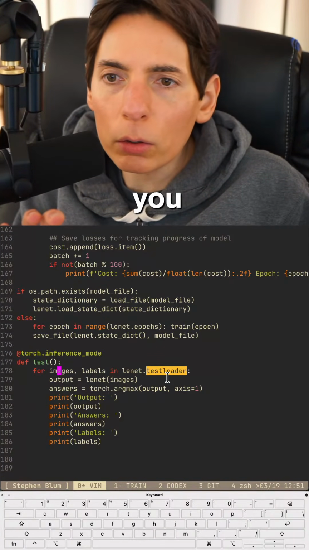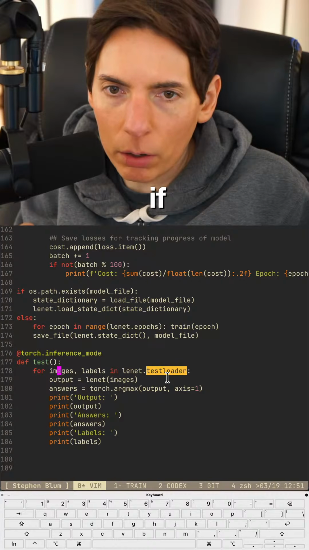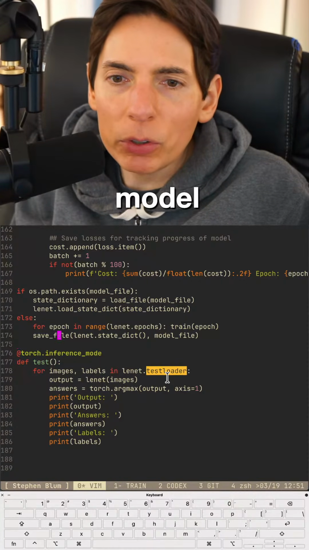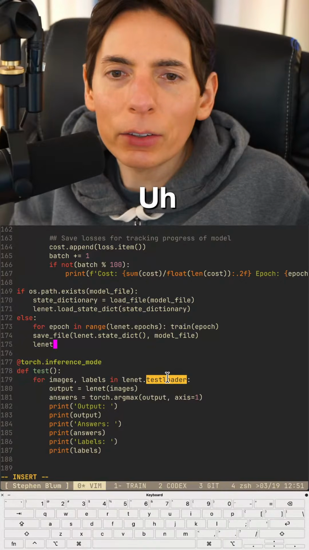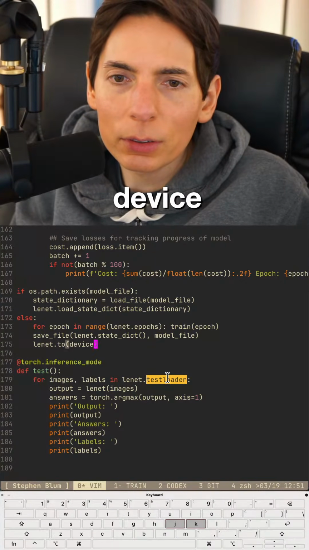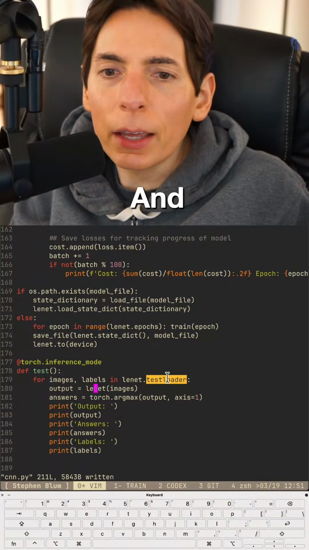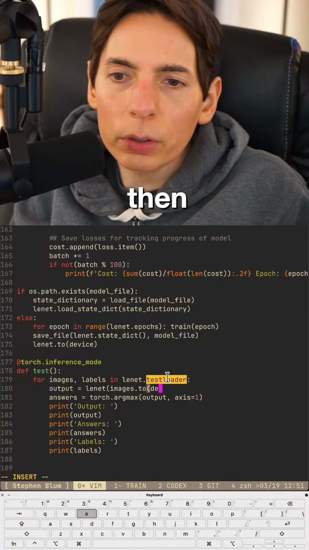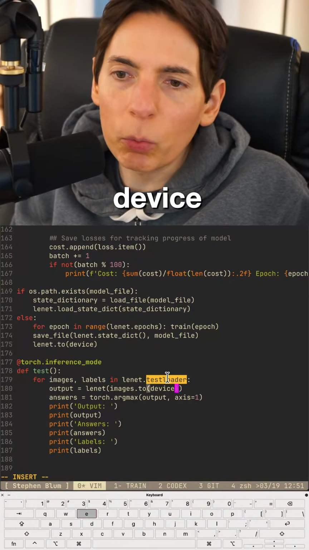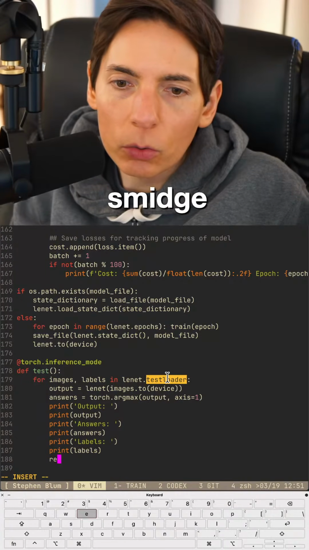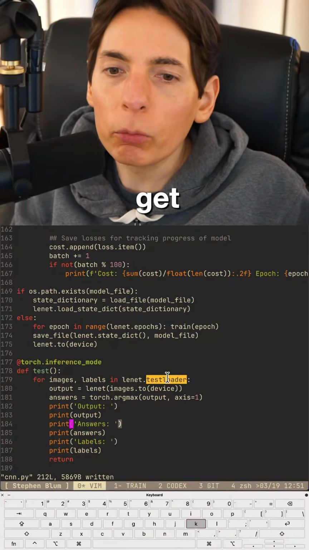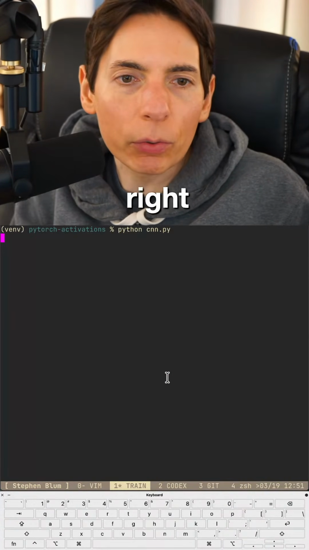Do we do model 2? If we're loading the model, can we do model Linnet.to device like that, and then .to device, because we want hardware acceleration, because it's going to take a smidge. Return, so we only get one. We only need one batch. All right, let's see if it works.